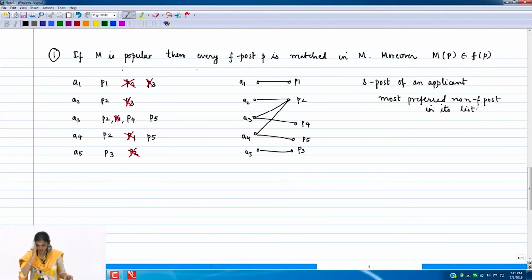So we list out all the F posts. In this example, P1, P2 and P3 are F posts. Is this clear? So go to every applicant's list. Of course, do not touch its F post, and then ask, is P1 appearing in your preference list as rank 2, rank 3, anything? Wherever it appears, just delete it, or think of it as being marked as not available for you. Remember that if P1 is your F post, it cannot be your rank 3 or rank 2 and so on. So your own F post will not appear at a lower rank, but somebody else's F post can appear at a lower rank. Is this clear?